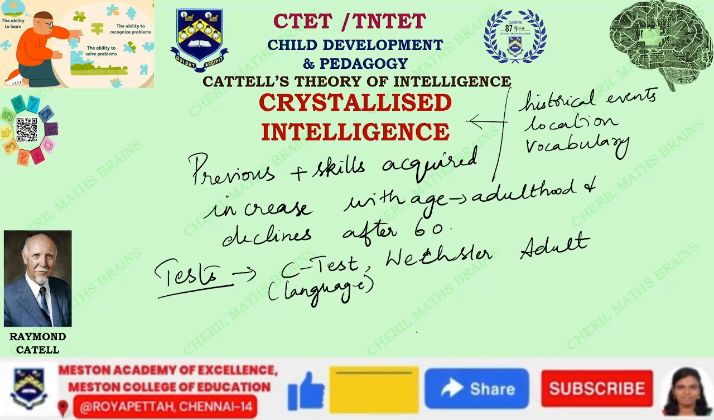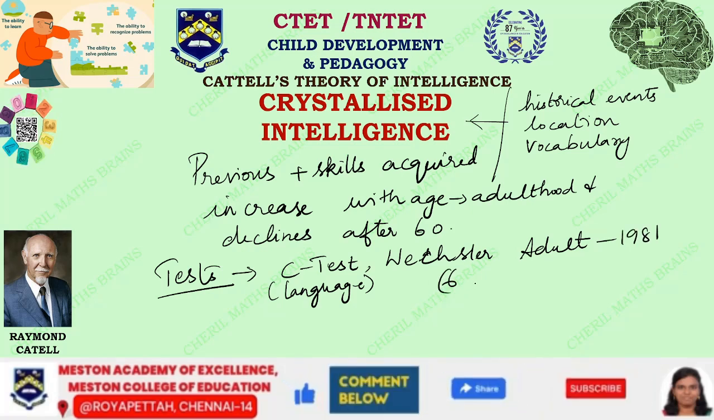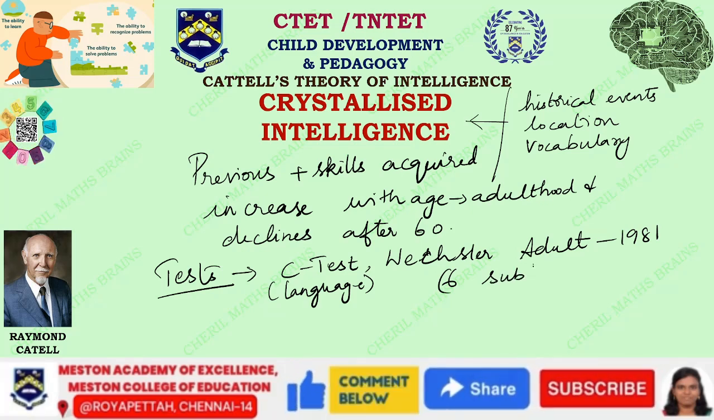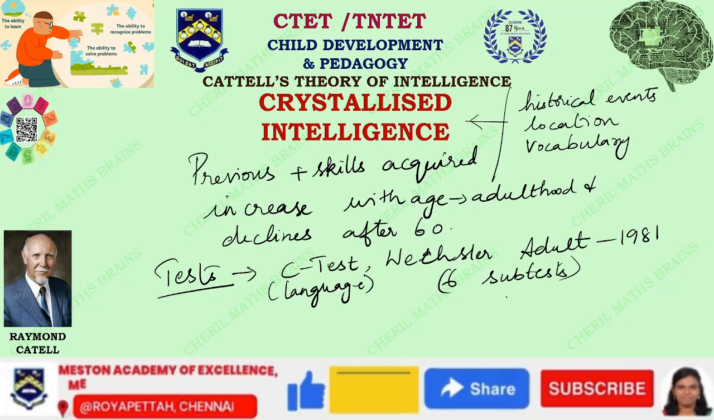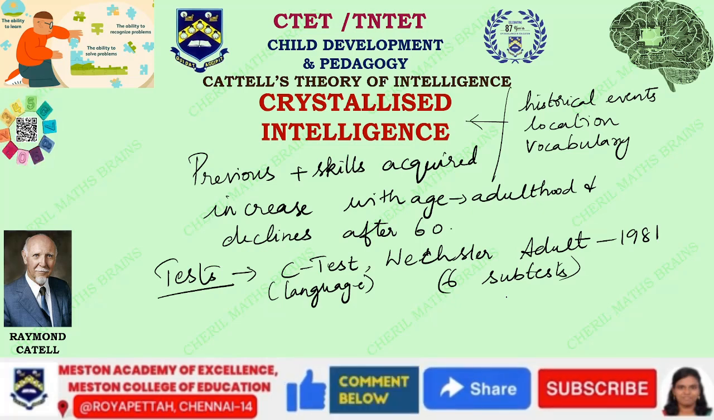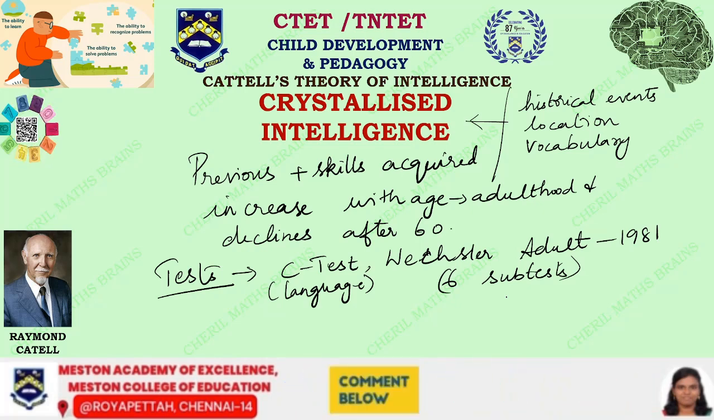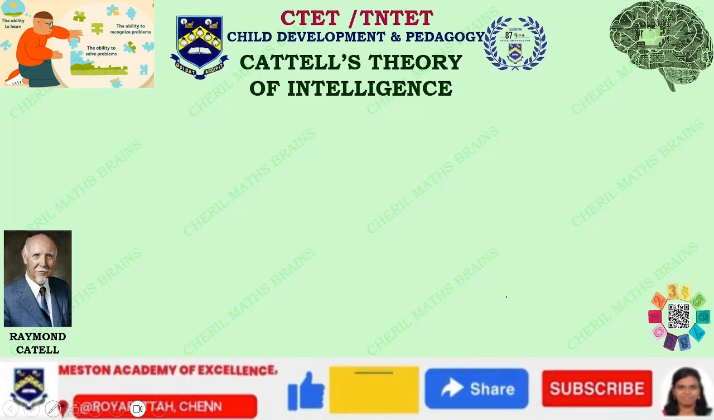This was used in the year 1981, and it has 6 subtests. Out of the 6 subtests, we have comprehension, information, digit span, vocabulary, similarities, and arithmetic. All these are there under the Wechsler's fluid intelligence and crystallized intelligence. Okay, so these are all the basic things: fluid and crystallized.